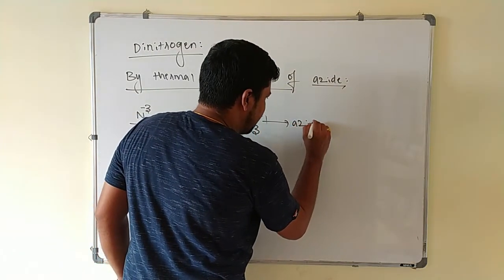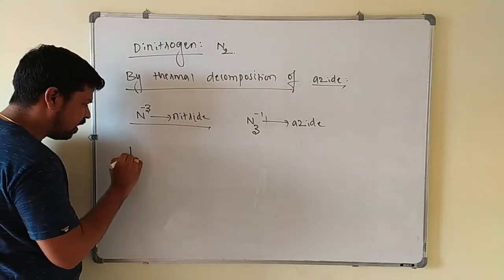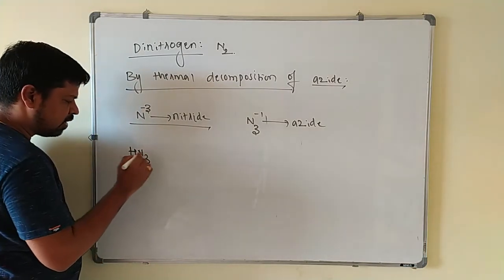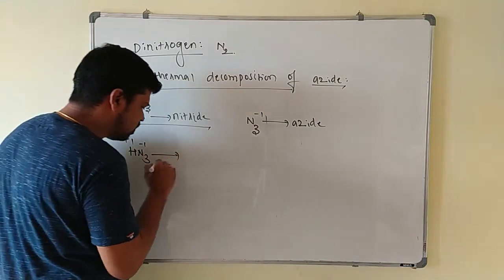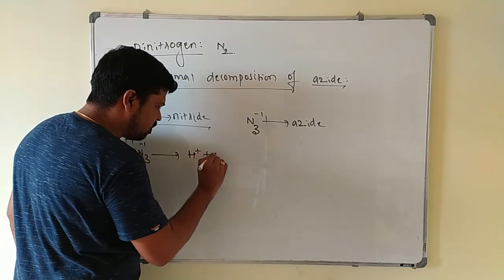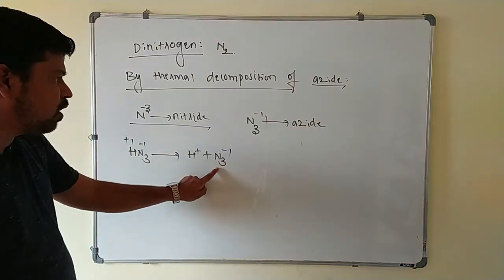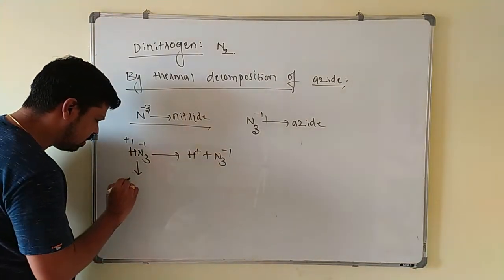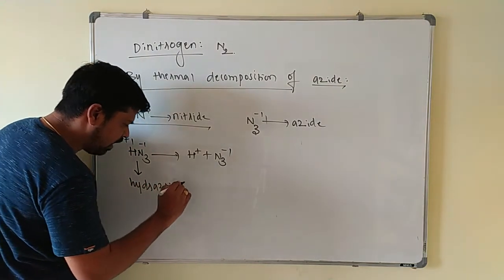Azide. This azide is obtained from hydrazoic acid, that is HN3. In this acid the oxidation state is -1 and this is +1. So this gives H+ and N3-. This is called azide, which is obtained from the hydrazoic acid. This is your hydrazoic acid.